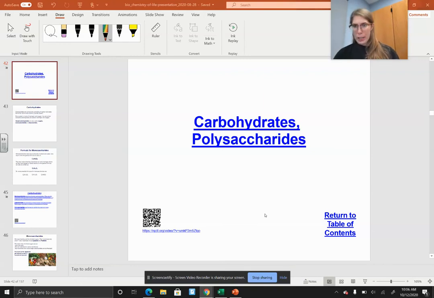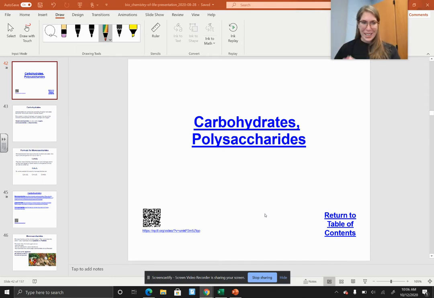Let's talk carbohydrates. If you are an athlete of any kind, if you've ever done a pasta party before a big game, pasta is predominantly carbohydrates. Carbohydrates have a great function in the body. They help to provide energy in the form of glucose to your cells. Therefore, you're a primed, ready cell respiration masterpiece.